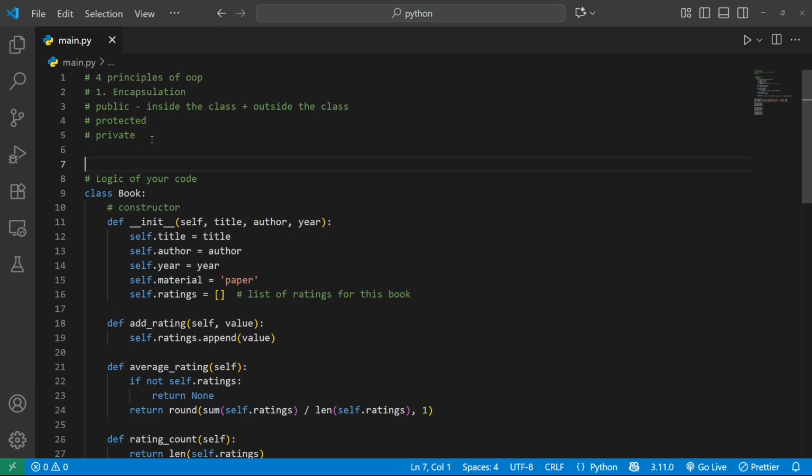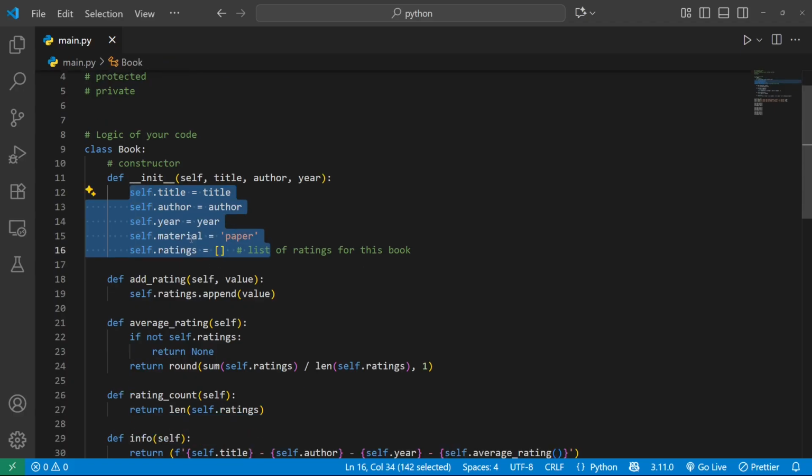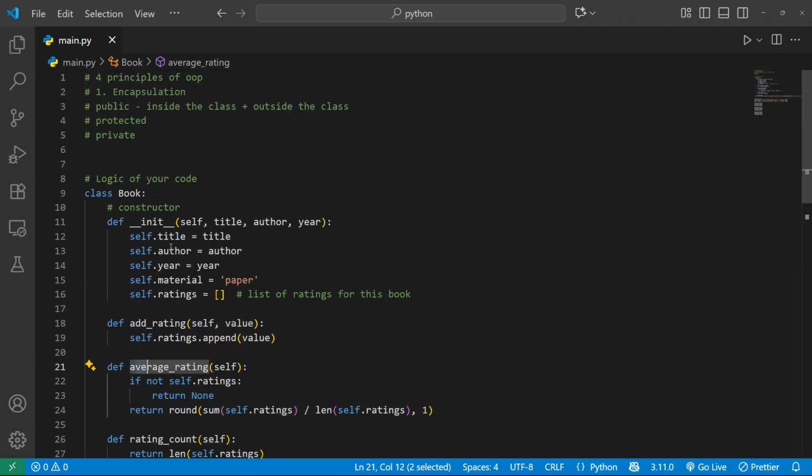In some languages you have these words like public, protected, private, and they use it like this: public, self, title, and so on. But not Python. Python doesn't have these keywords: public, protected, private. So if there is no change and it looks absolutely normal, it means everything is public. And in other videos I would like to show you what protected and private mean. So we will see in another video.